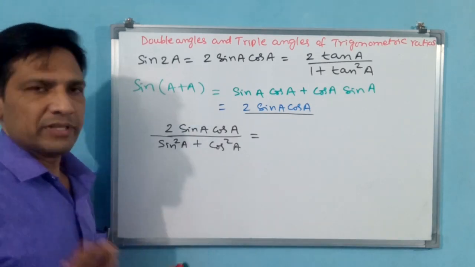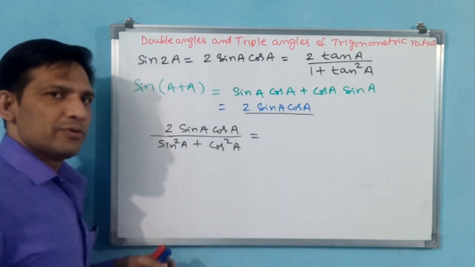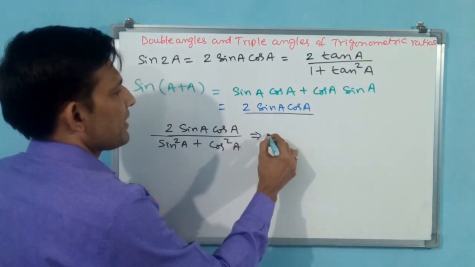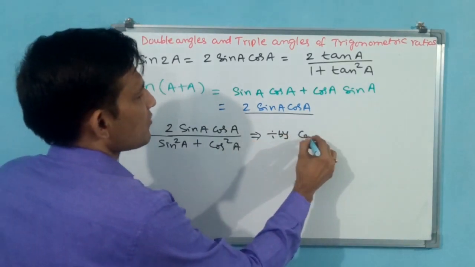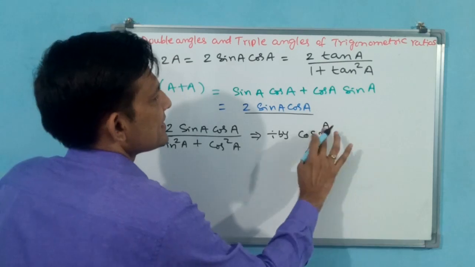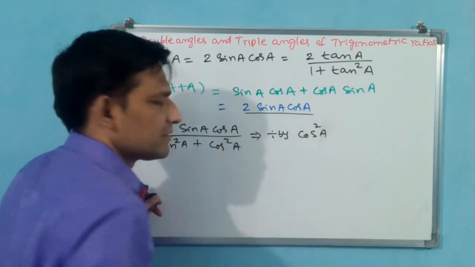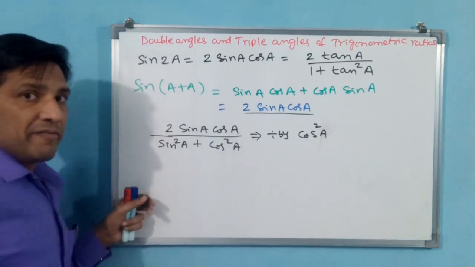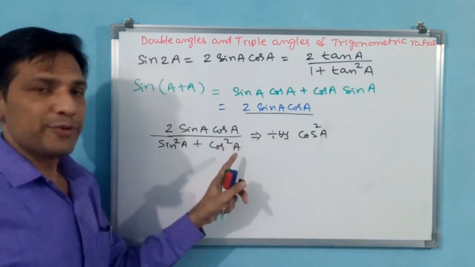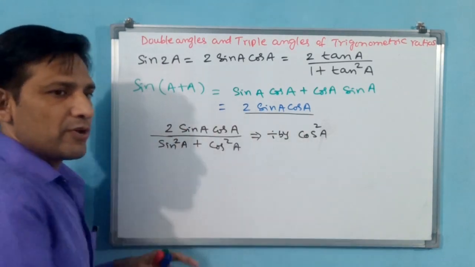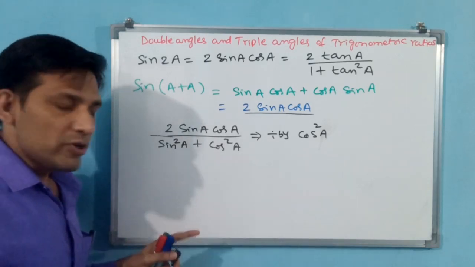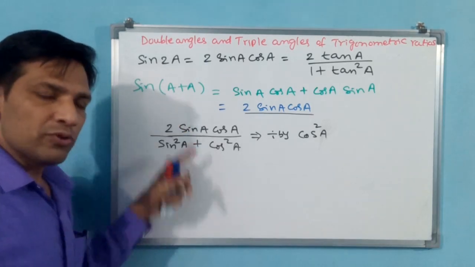Now what I am going to do is divide by cos square a, numerator and denominator. See, if you divide something, if equal to is there, both sides you have to do. If you do it on one side only, then numerator and denominator both you have to do.